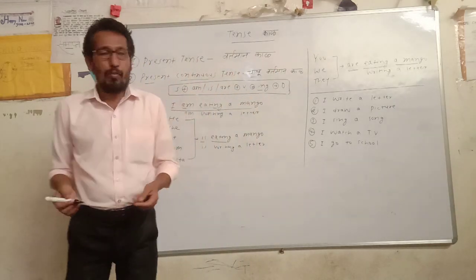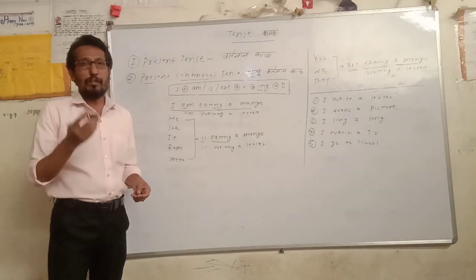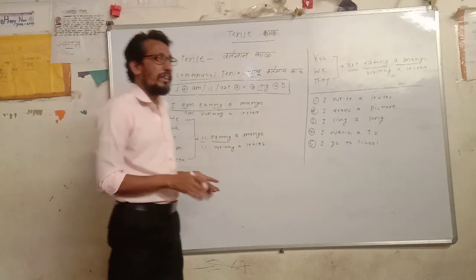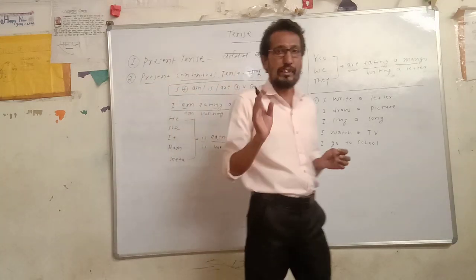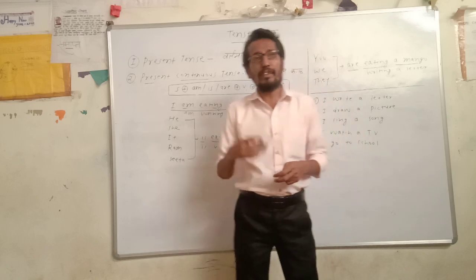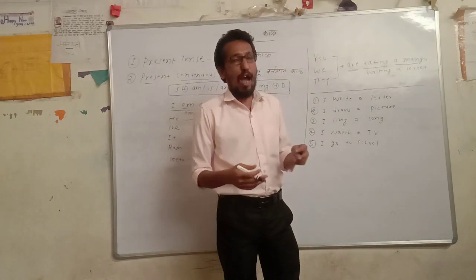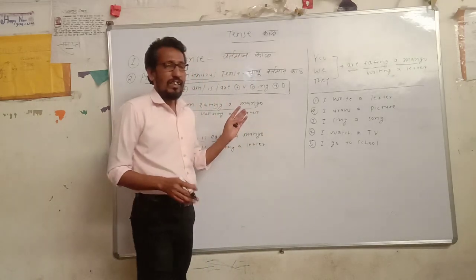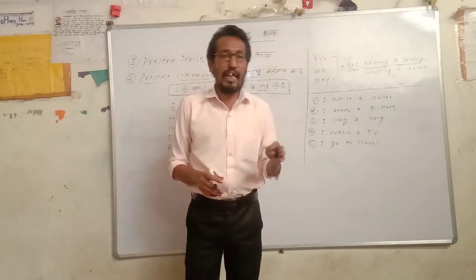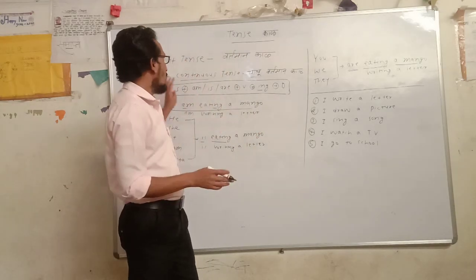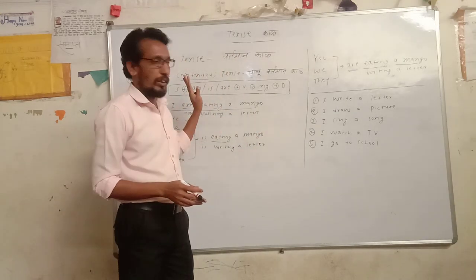Understood? So, what is the difference between simple present tense and present continuous tense? The main difference is that in simple present tense, we express the things or actions that happen daily in our life. Here, we are expressing the things which are going on. The action is going on. Whenever the action is going on, we should use the present continuous tense. Understood?